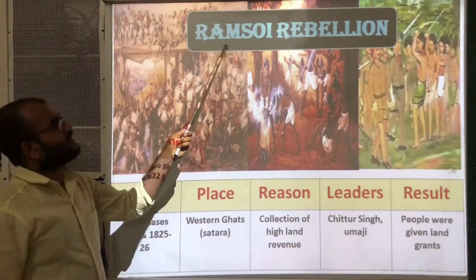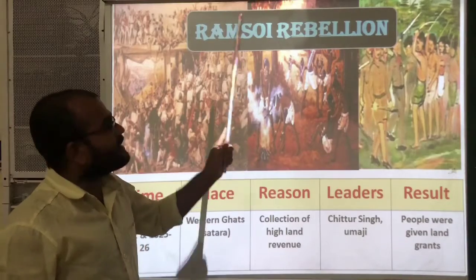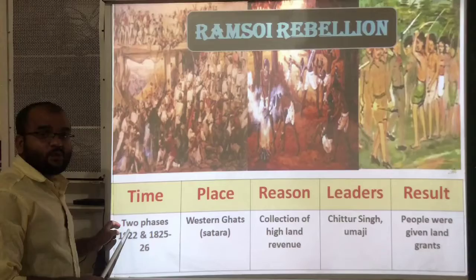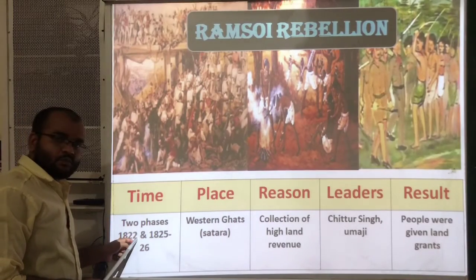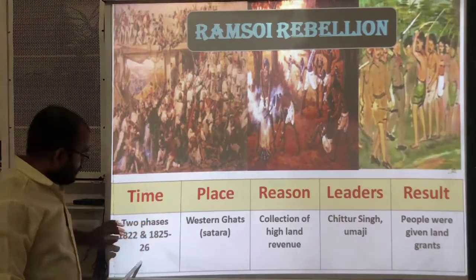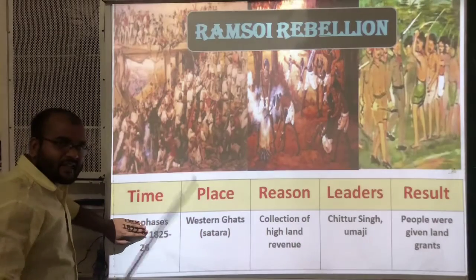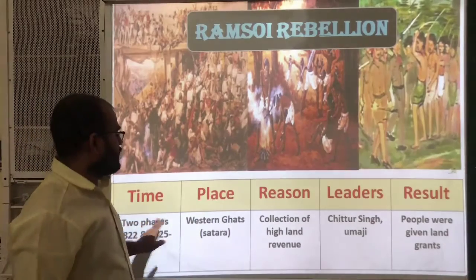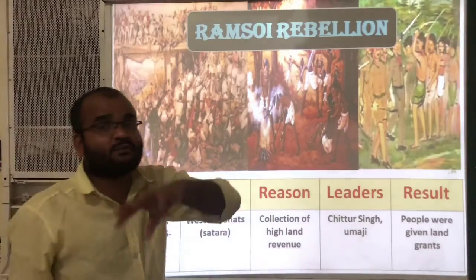And the next movement is the Ramsoi rebellion. The Ramsoi tribe started one revolt against the Britishers, that is the Ramsoi rebellion. Okay, and time period: this movement also occurred in two phases, that is 1822 and 1825 to 26. In 1822 one time, and in the year 1825 to 26 another time. Two times they started revolt against the Britishers. And the place: Western Ghats, Satara. Satara is one of the places present in the Maratha Empire.